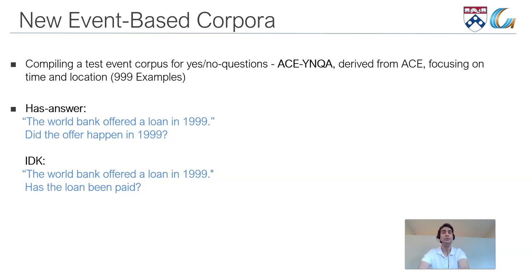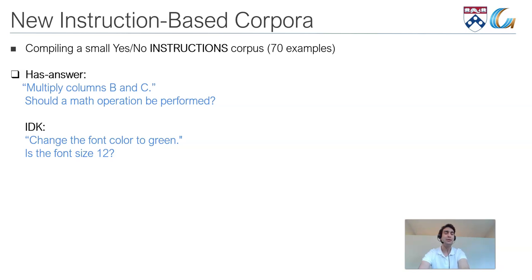For example, given the context, the World Bank offered a loan in 1999, and the yes-answer question is, did the offer happen in 1999? And an I don't know question is, has the loan been paid? We also compile a small instruction-based corpora, so questions about instructions, where we also have yes-no answer and I don't know questions.